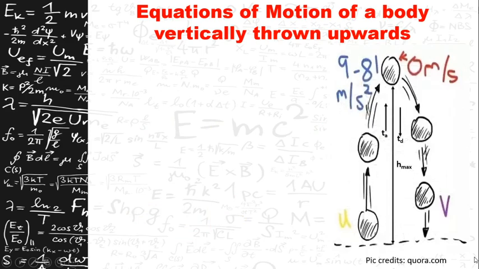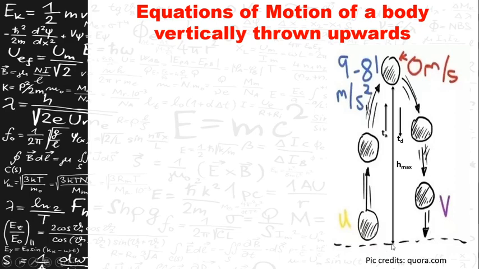There are some other factors which have to be considered when a body is vertically thrown upwards. As we had already discussed in the earlier slides, when a body is thrown upwards, it travels with a decreasing velocity, finally attains a final velocity of 0, and from there it acts like a freely falling body.